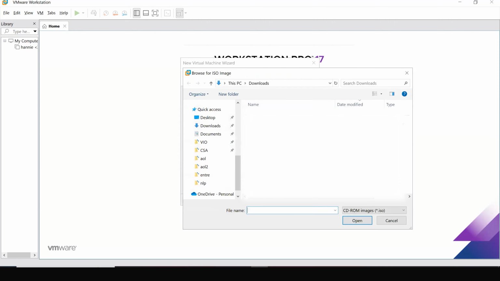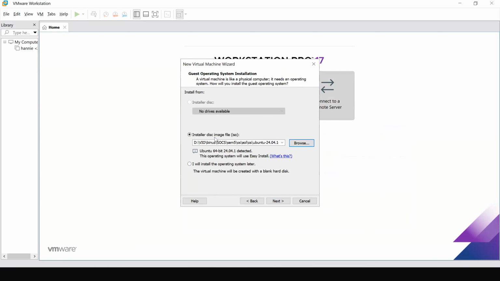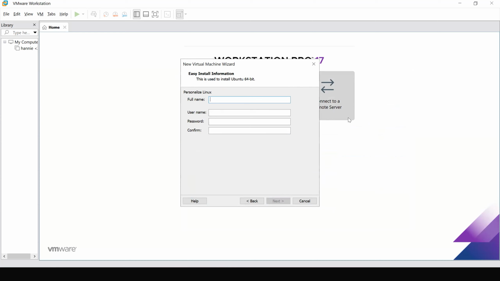Now we are going to browse for the Ubuntu file that we have previously downloaded. Okay, this one. You see Ubuntu 64 is already detected, and we can just click on next. Next, we can personalize our Linux. For example, we can put our full name. I will put my full name here, Violetta Budianto, and we can just put a username. So let's say PO, and I'll set my password and confirm my password again.